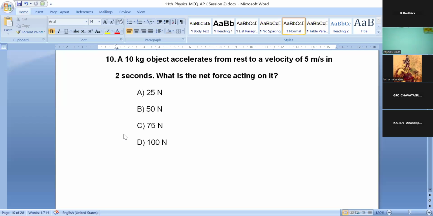A 10 kg object accelerates from rest to a velocity of 5 meter per second in 2 seconds. What is the net force? Already I started the timer.